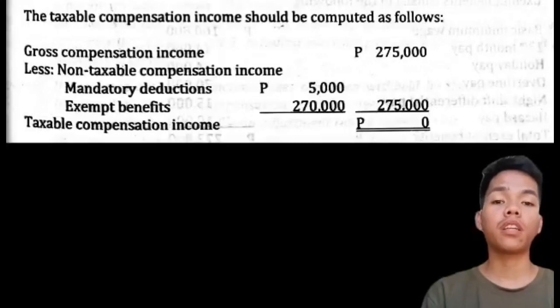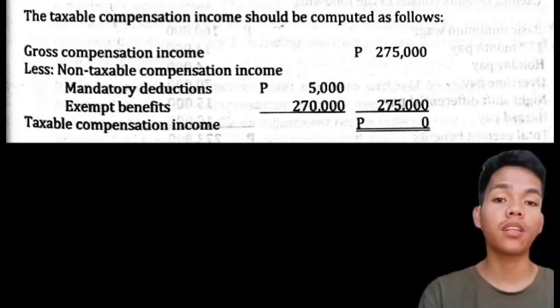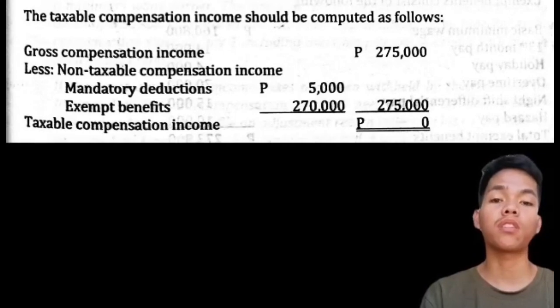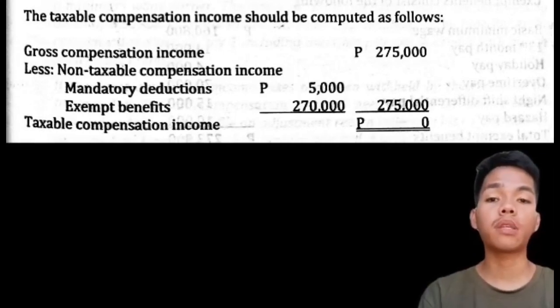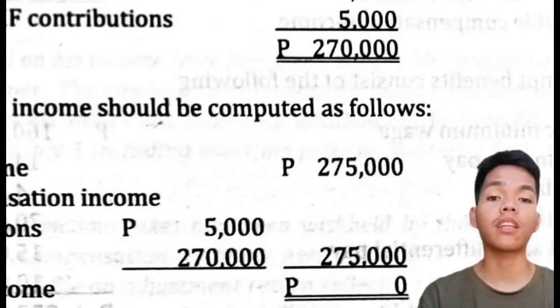The taxable compensation income should be computed as follows. Gross compensation income, 275,000, less non-taxable compensation income, which is the mandatory deductions, 5,000, and exempt benefits, 270,000. A total of 275,000 non-taxable compensation income. Gross compensation income, 275,000, minus non-taxable compensation income, 275,000, is equal to 0 taxable compensation income.